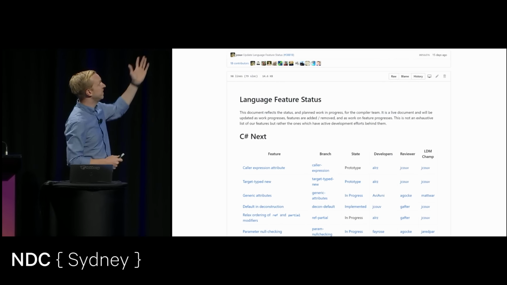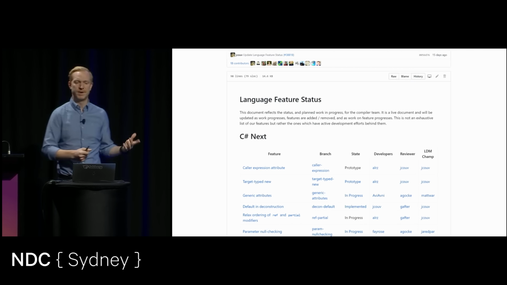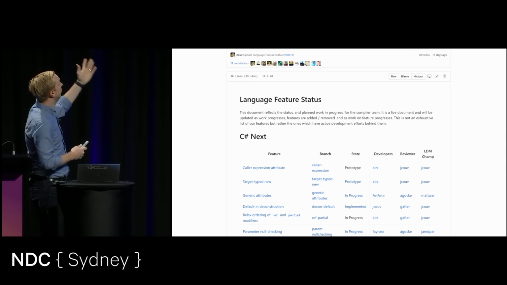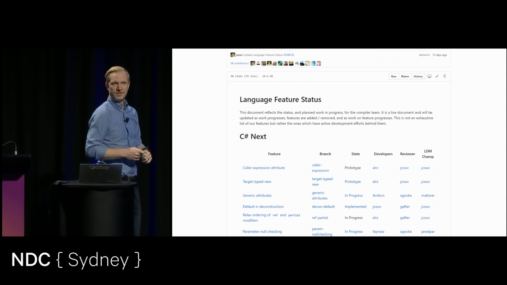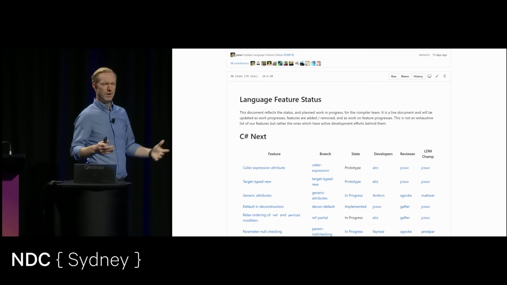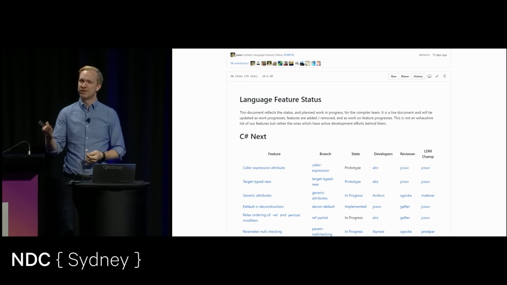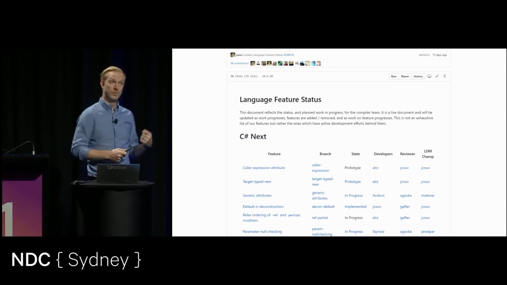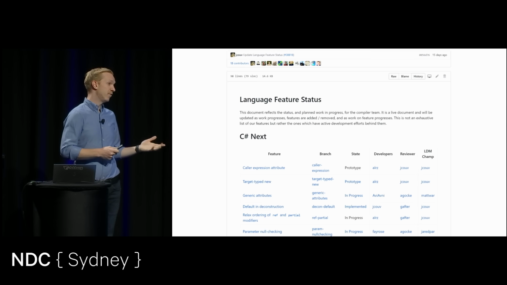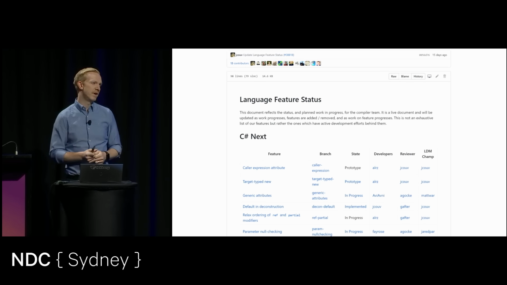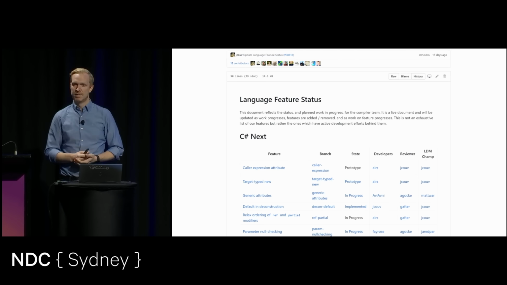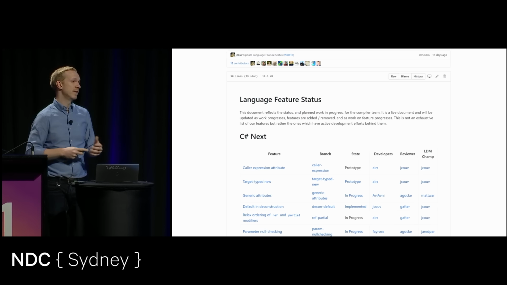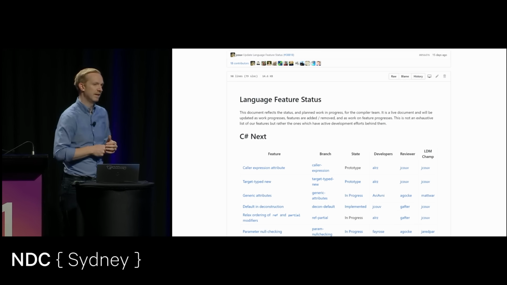All right, so if we want to participate in the discussions, we can head over to GitHub and check out some of the language features that are coming in C#. This here is a snapshot of features that have already been added to the language. Some of them have been scratched from the language, which is ultimately a good thing. Because if you participate in the discussion on GitHub, why wouldn't it also mean that language features that could potentially make it into the language could also be dropped out of it? I'm not saying that Microsoft would ever remove a language feature, but if it hasn't been added yet, you might still have time to give your thoughts on that feature. I'll give an example of that later on.